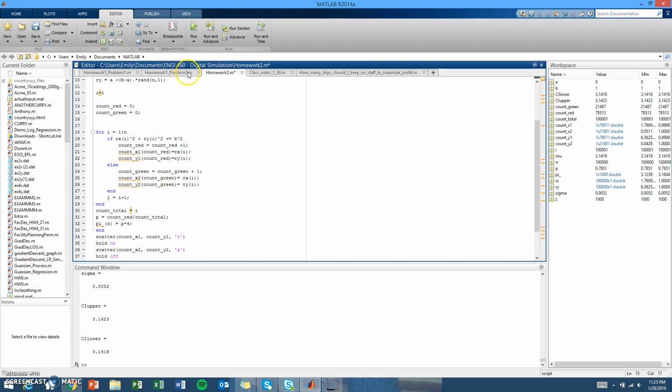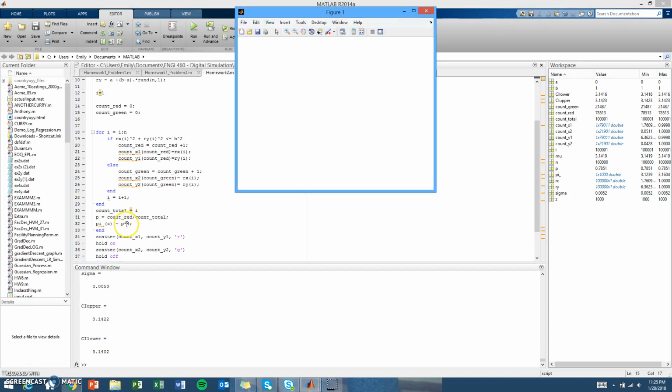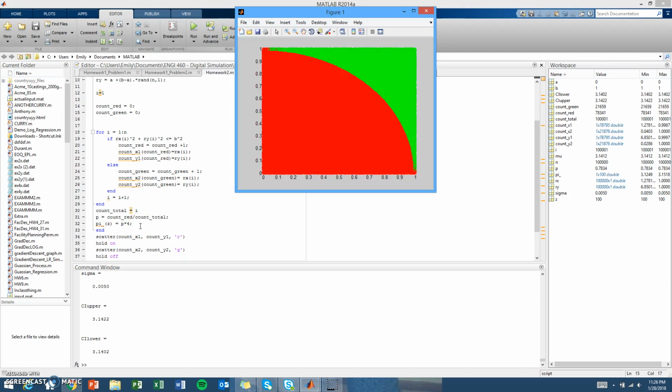So I'll go ahead and run it so we can look at the graph. But our next important thing to look at is the proportion. So we're multiplying by 4 by the proportion once we get the total number of red, which is the number of points below the function of a circle, divided by the count total. You can see that's represented in our graph right here.